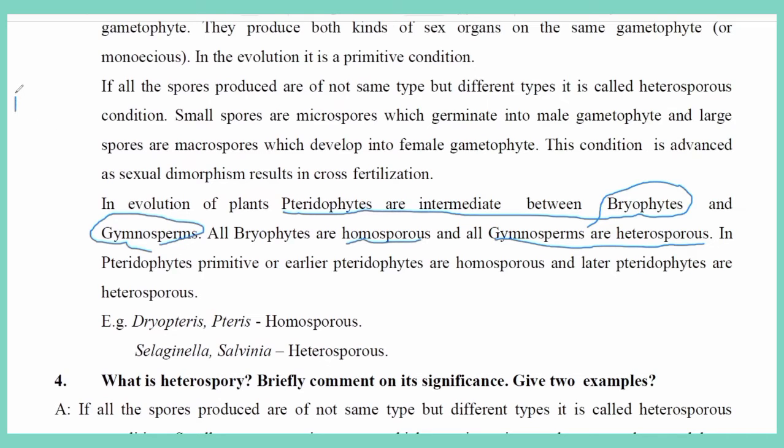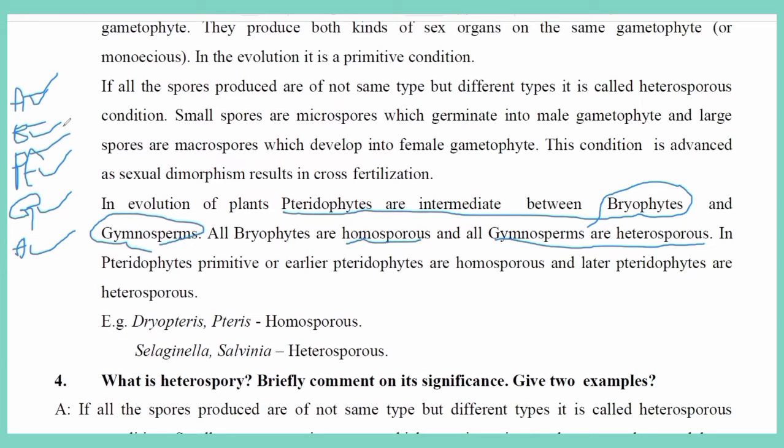First algae, then bryophytes, then pteridophytes, and the next groups of plants are gymnosperms and angiosperms. These are the plant groups: algae, bryophytes, pteridophytes, gymnosperms, angiosperms. The first three are the non-flowering plants, also called cryptogams.